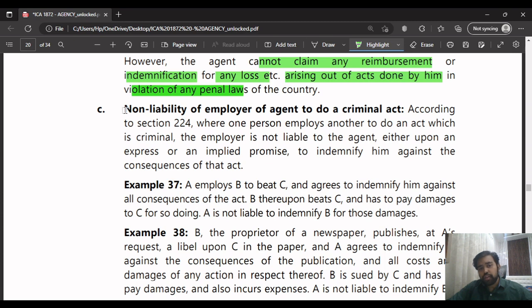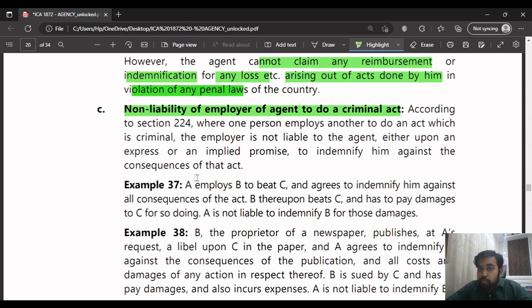Next, coming to the next point, non-liability of the employer of the agent to do a criminal act. Here the employer, meaning the principal, has appointed someone to do some illegal, criminal activity. Suppose the principal has appointed an agent to murder someone.